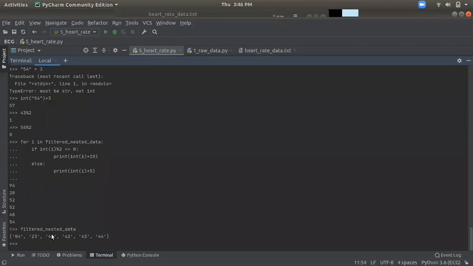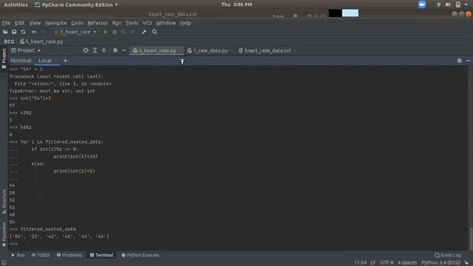So 42 is even, so plus 10 equals 52. And 43 is an odd number, so 43 plus 5 is 48, and 44 is an even number, so it's plus 10, so it's 54. So here is a small concept of how we are dealing with each element which is already in an array. So we can do anything with this data also.